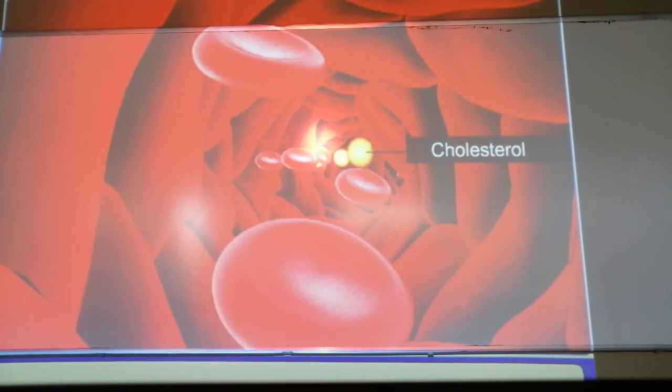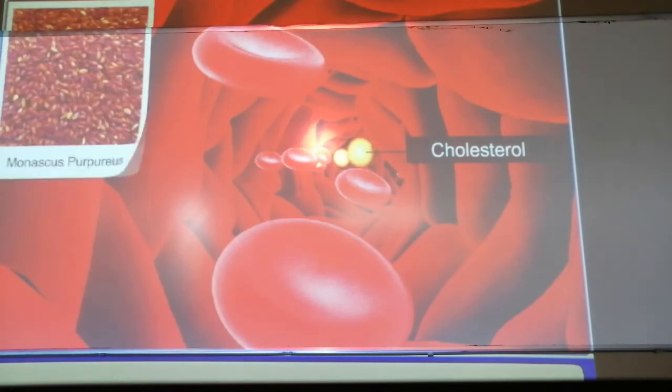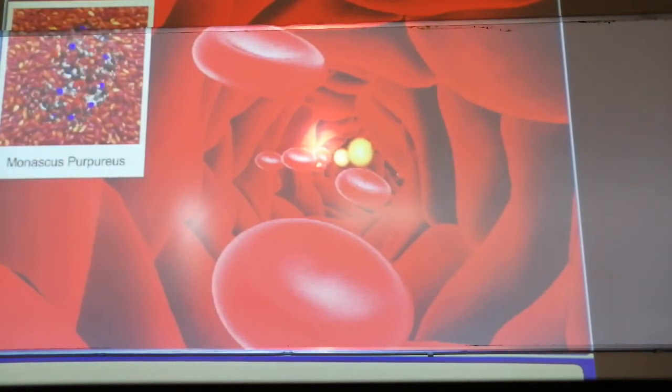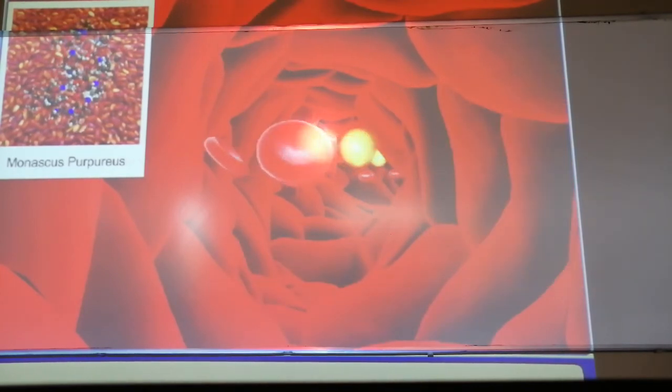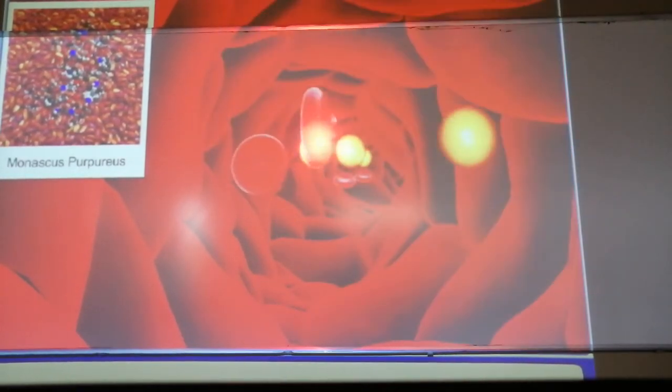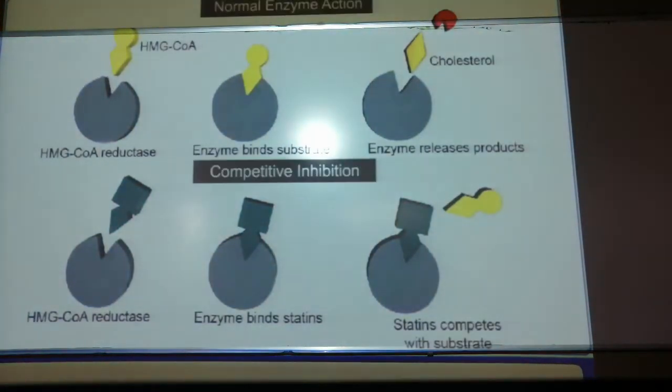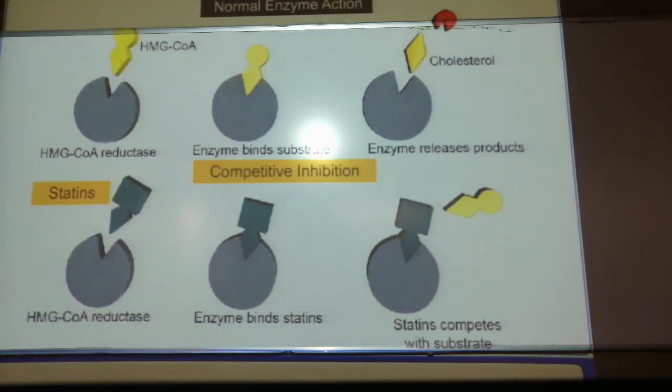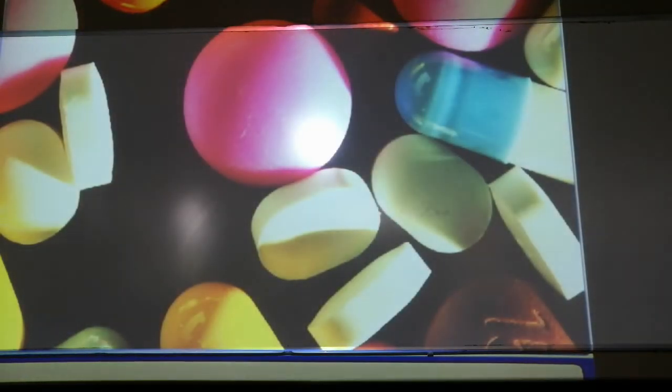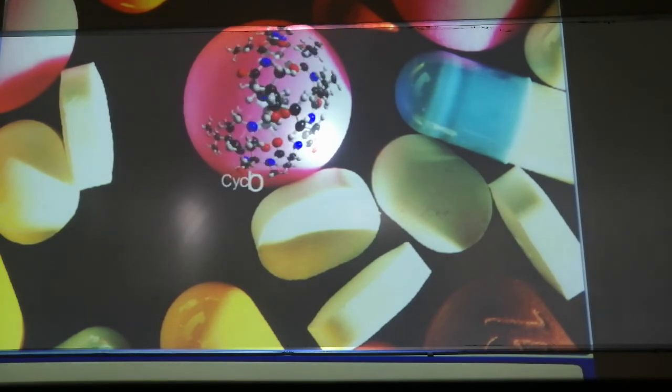Now there are various other molecules which are also produced. Here you can see cholesterol-lowering agent, produced by Monascus purpureus. Now cyclosporin A is used as an immunosuppressant agent in organ transplantation, produced by the fungus Trichoderma polysporum.